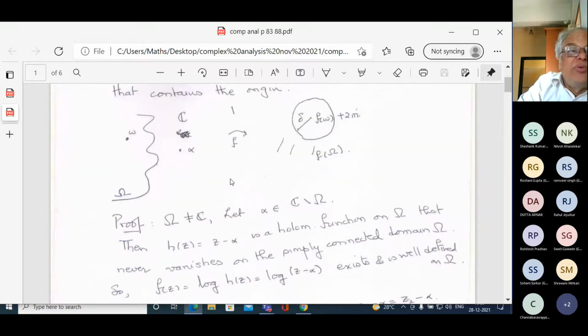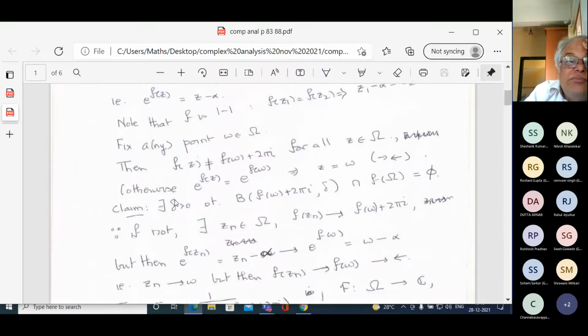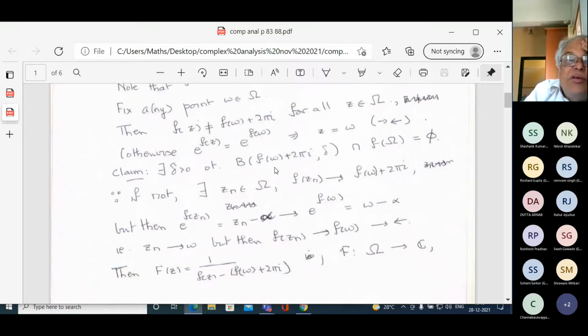Now you take any point. This is what is kind of weird about this geometry. It doesn't matter which w you choose. Choose any point w0, a fixed point. f(z) is not equal to f(w) plus 2 pi i.